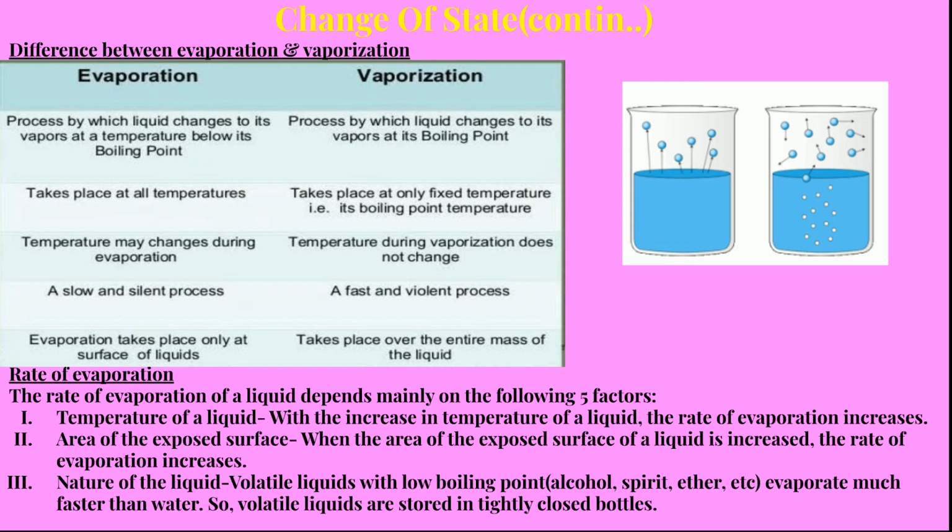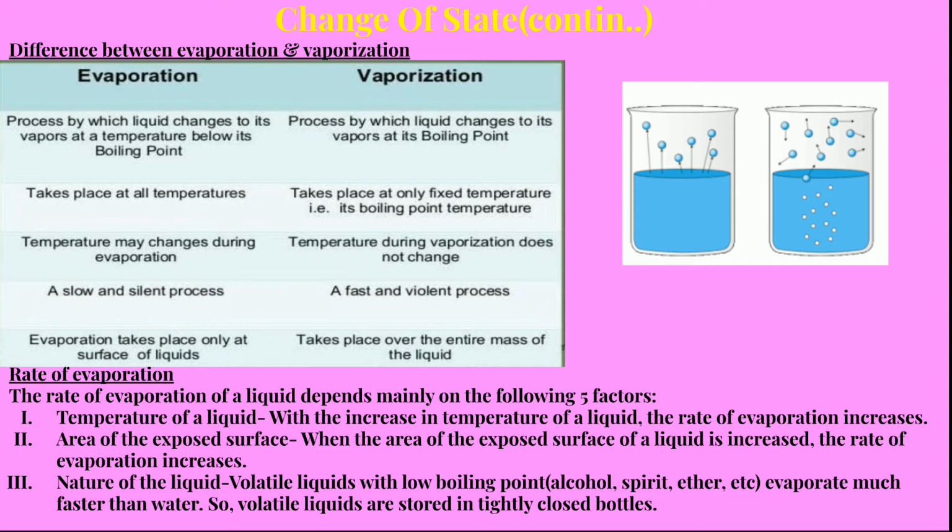If you want to cool it down faster, we pour it into a saucer, because the saucer has a larger surface area than the cup. So the exposed surface has changed from the cup to the saucer. The cup has a smaller exposed surface, whereas the saucer has a larger one, so the rate of evaporation will be more, and the liquid will cool faster.